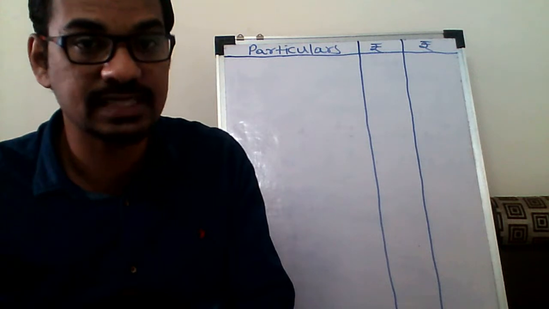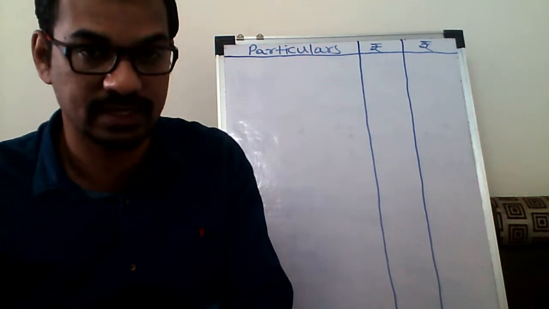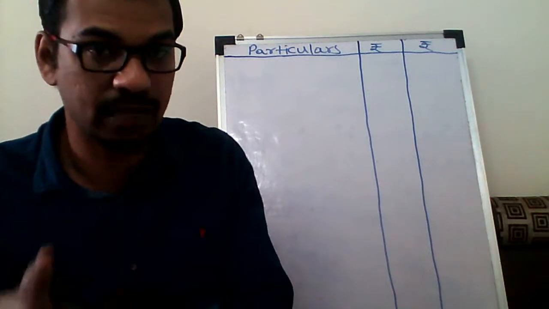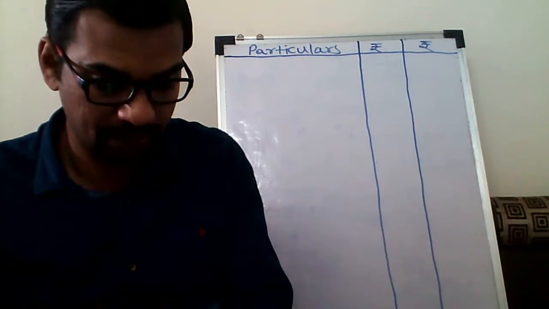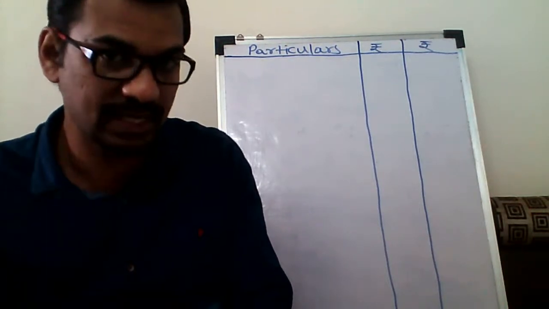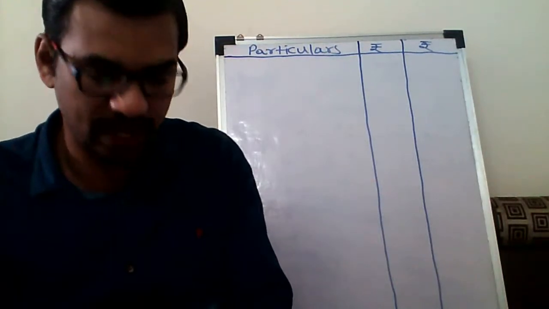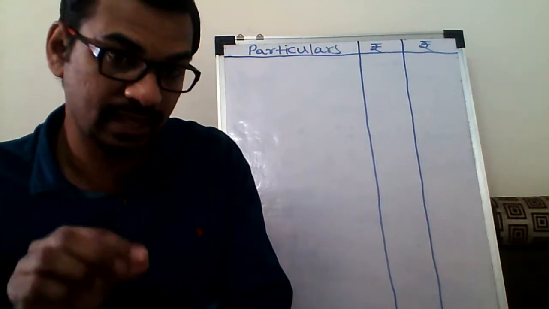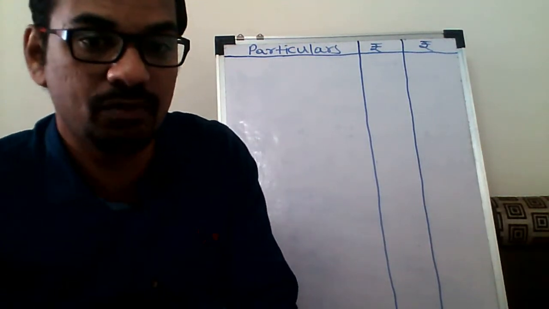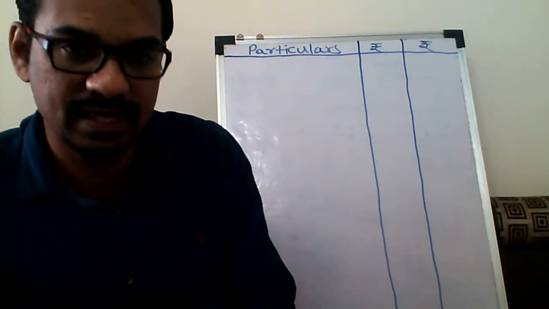Entertainment allowance is given as a deduction to government sector employees, but it is not deductible for private sector employees, that you have to remember. And number three is the professional tax paid. These three deductions we have to deduct from the gross salary, and then finally the income we are getting is called the income from salary.